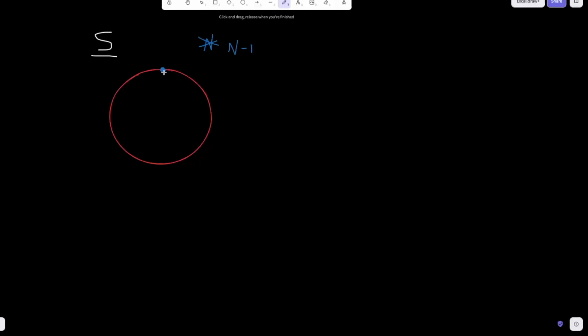But here's what I actually want to do. I want to look at this first point that I've placed, and I want to make a semicircle starting at this point. So I'm going to create the semicircle, and I want us to be able to see that the semicircle is going to span from that point and go clockwise around to the other side. If we think about this like a clock, we could call this 12 o'clock, and we could call this 6 o'clock, and we could call the semicircle that we want to examine the clockwise rotation from 12 to 6, starting at this point, which we'll just call point 1, okay?